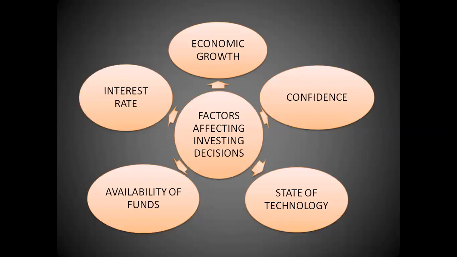Now, next thing is, what are the factors that actually affect your investing decisions? We are now able to understand what is investment, why we invest, and where we invest. So what is investment? Investment is something in which we are committing our funds for a longer period of time in the hope that it will generate some income for us. Okay? Next question was where to invest.